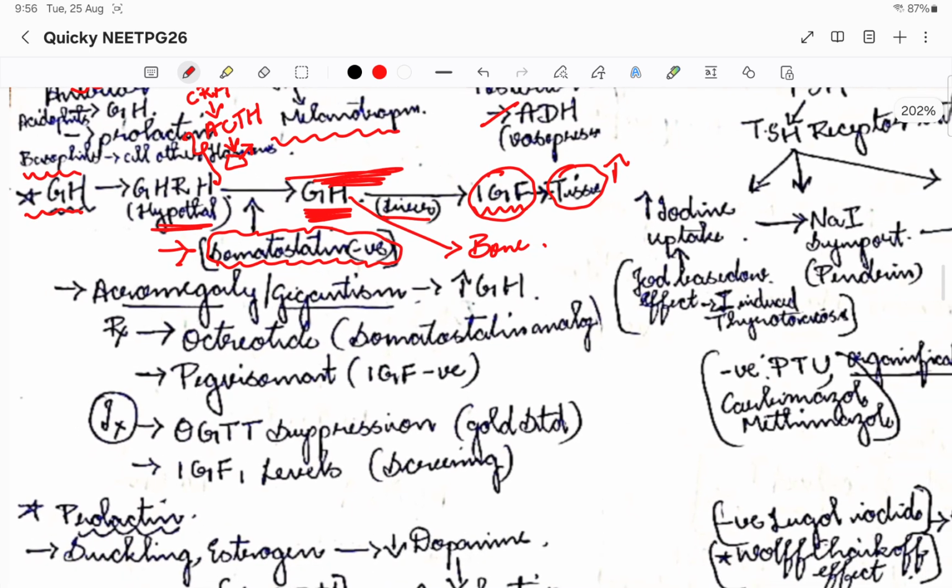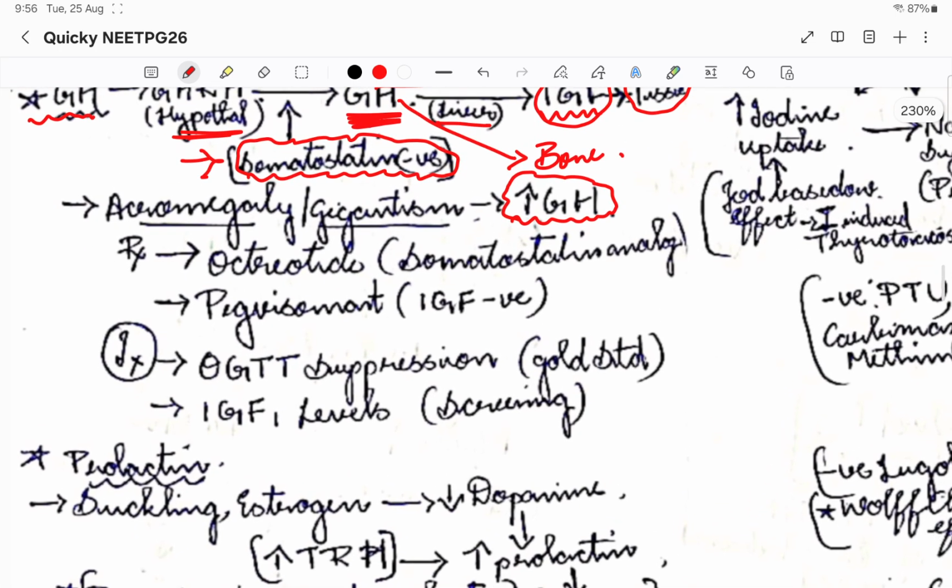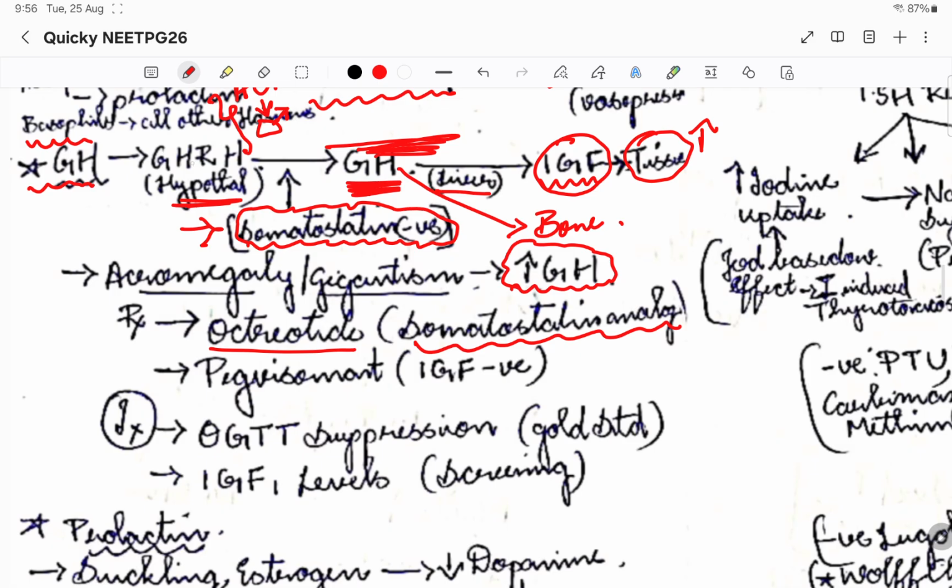The main pathologies are acromegaly and gigantism, where there is an increase in growth hormone. The main targeted therapy is octreotide. Octreotide is nothing but a somatostatin analog. I told you, right? If there is increased GHRH, that is what we are trying to target, to reduce the growth hormone. So the somatostatin analog is octreotide.